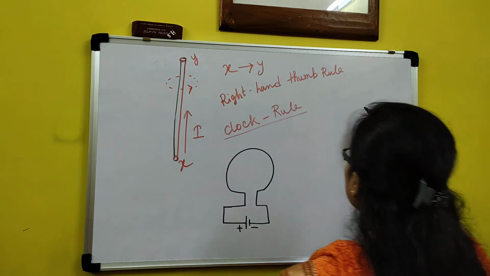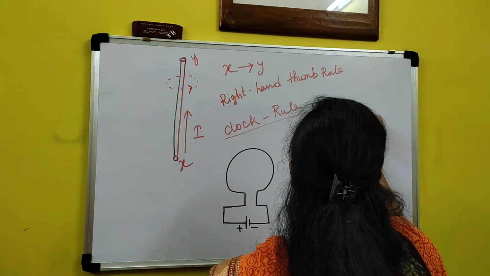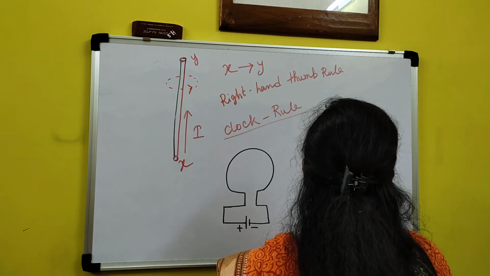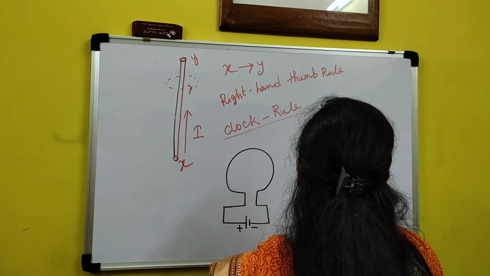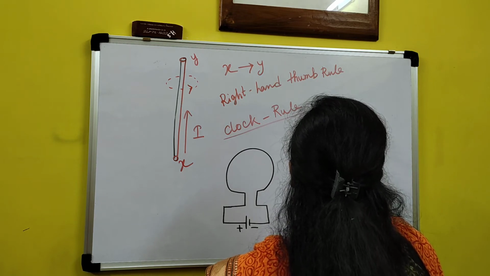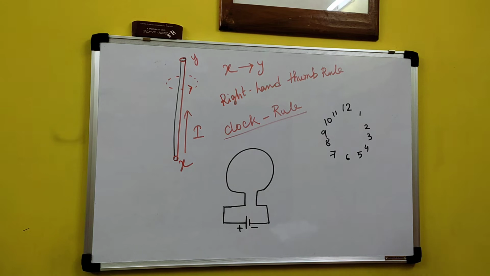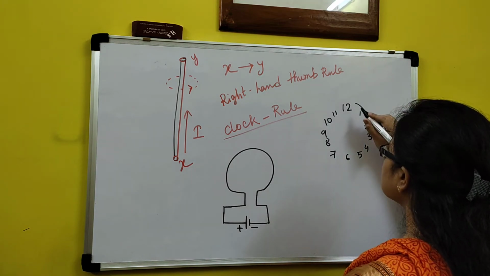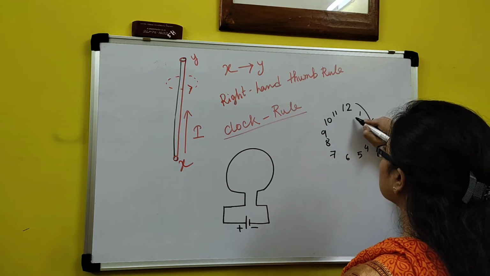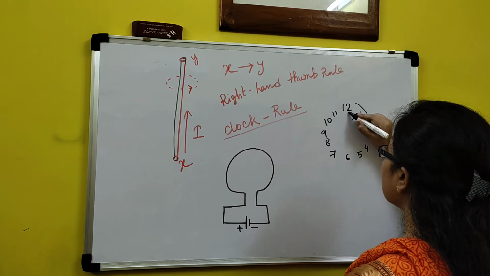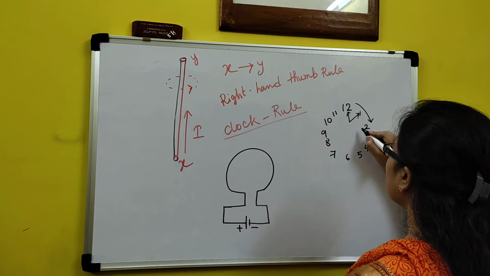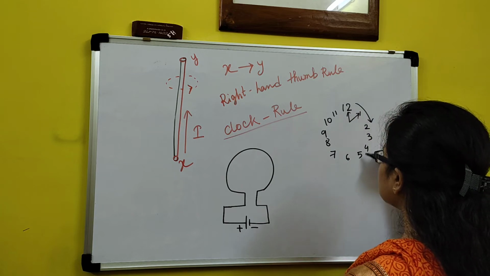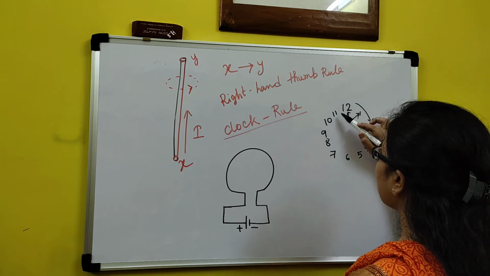In a clock the numbers go 12, 1, 2, 3, 4, 5, 6, 7, 8, 9, 10, 11, and then 12 again. The clock always moves from 12 to 1 to 2, not 12, 11, 10.